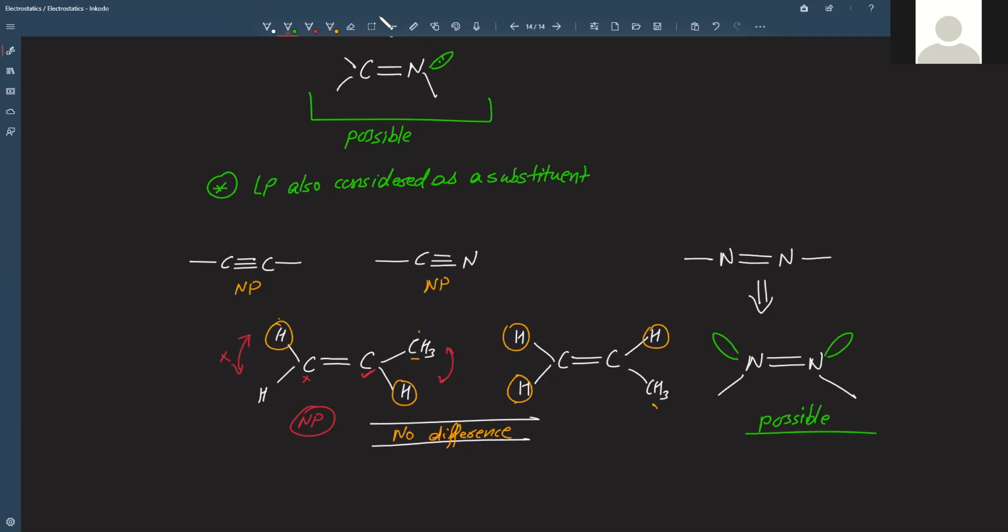Okay, so that's how you are going to identify the geometrical isomers. You have to be very careful about the lone pairs as well when you decide whether geometrical isomers are possible or not.